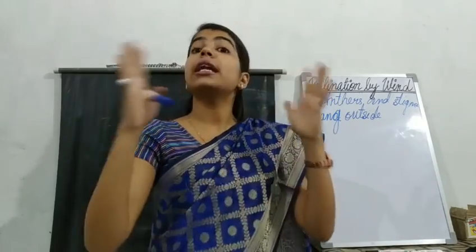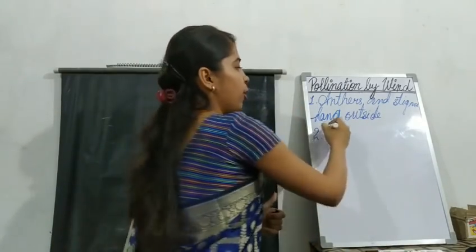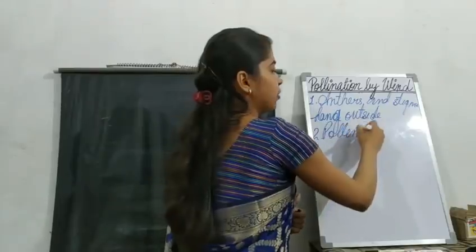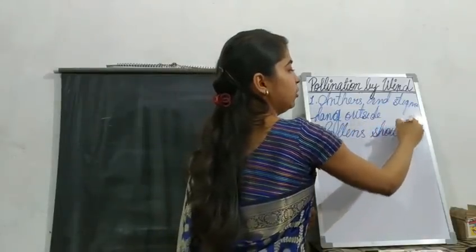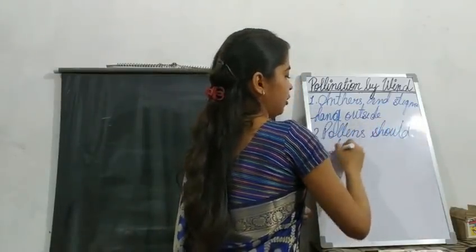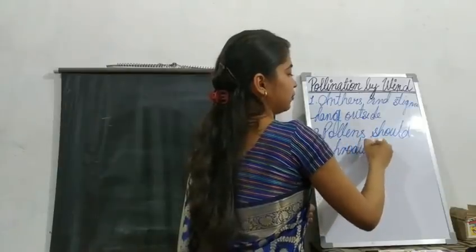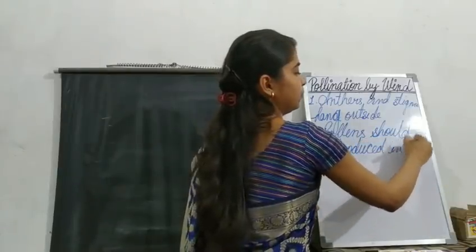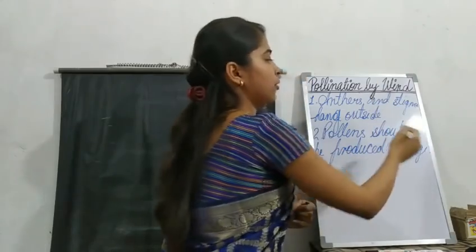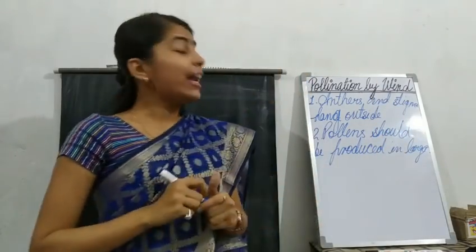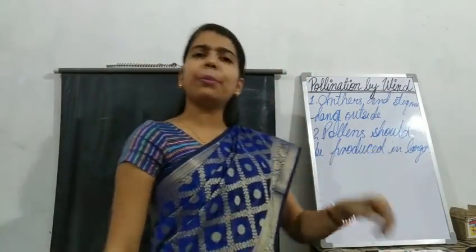First concept. Now, the second concept is that for the pollination to be carried by wind, the pollens should be produced in large amount. Okay, why is this needed? Why should pollen be produced in large amount?